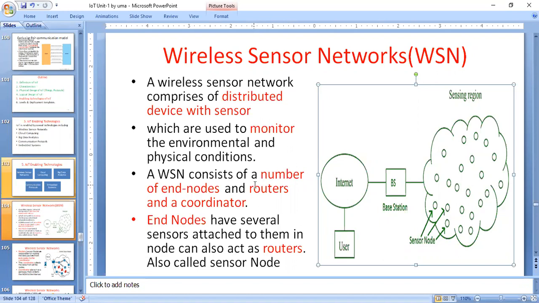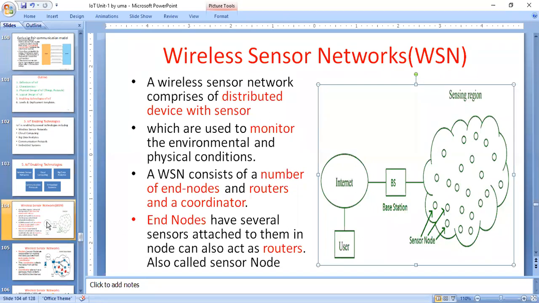A wireless network system consists of a number of end nodes. The circles here indicate the end nodes. There are a number of end nodes, routers, as well as coordinators. What is a router in this case? The end nodes are sometimes called routers. Each and every end node has several sensors attached to it, and a node can act as a router. It is also called a sensor node.